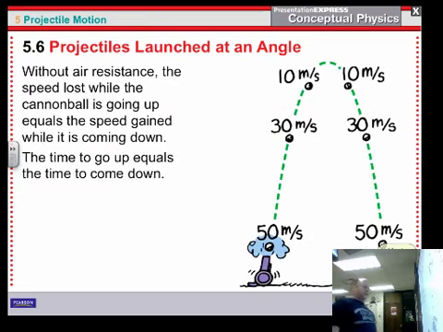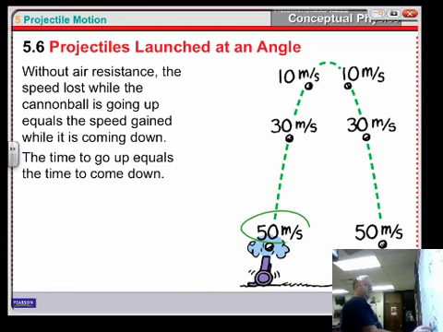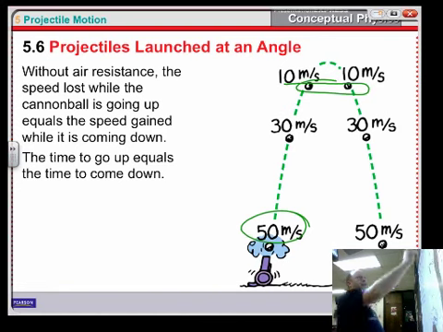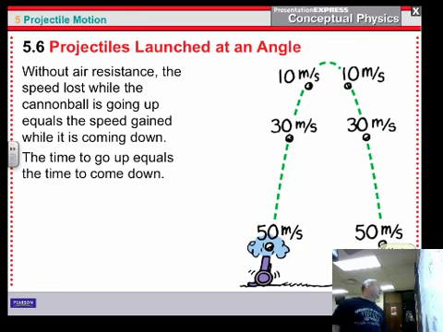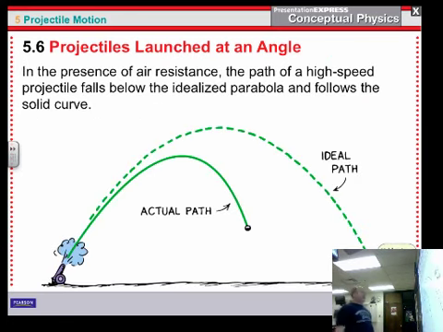So here's my example. We shoot this cannonball. It leaves the cannon at 50 meters per second. Then it goes 30, 10. Notice that right there at the same height, they're both 10. Up here it would be 0. Right here they're both 30, and by the time it comes back down, it's back to 50 again. And if somehow it could go below the ground, if this was a cliff and it went off the cliff, then it would go faster. But at that point, it's always the same at each height as you go up and down.